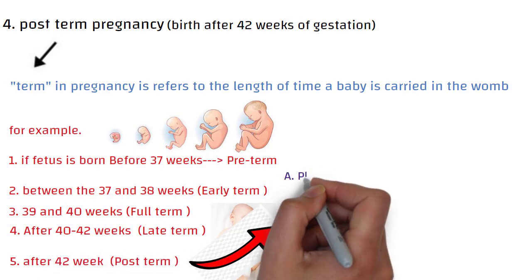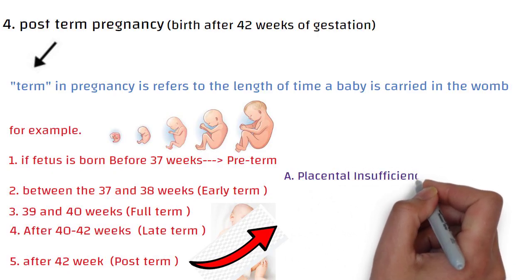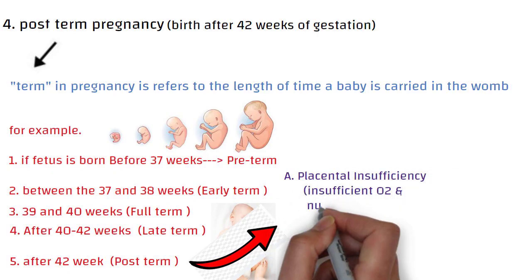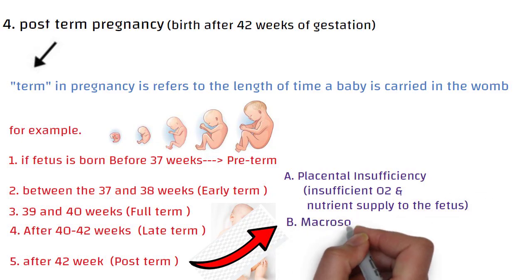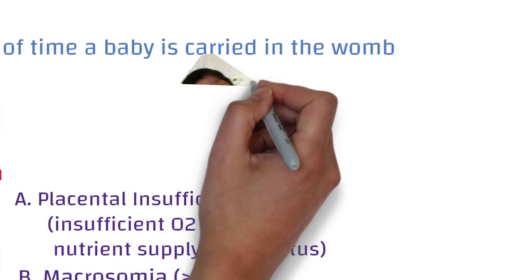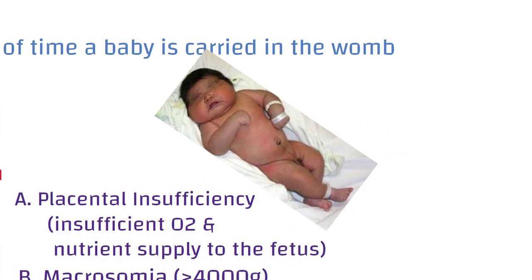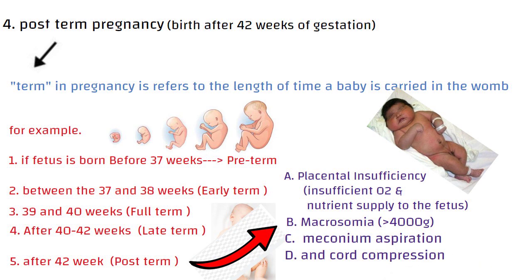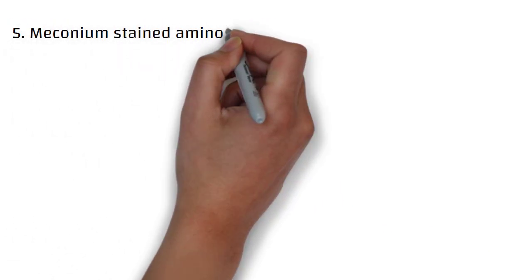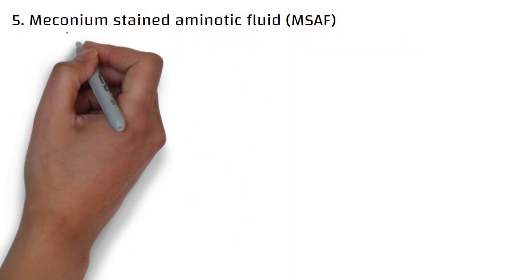The problems with post-term babies are placental insufficiency, which means insufficient oxygen and nutrient supply to the fetus, macrosomia, meaning larger babies, meconium aspiration, which means the fetus inhales the first stool if passed before birth, and cord compression. The fifth cause is meconium-stained amniotic fluid.